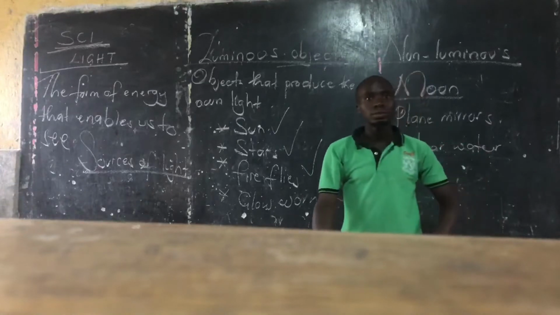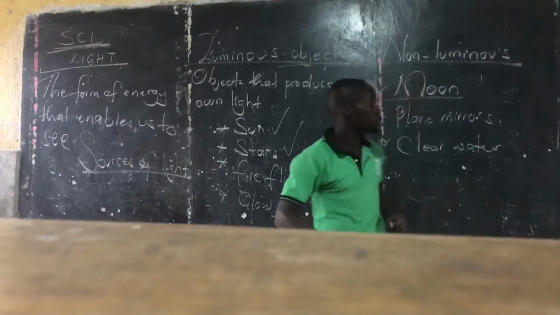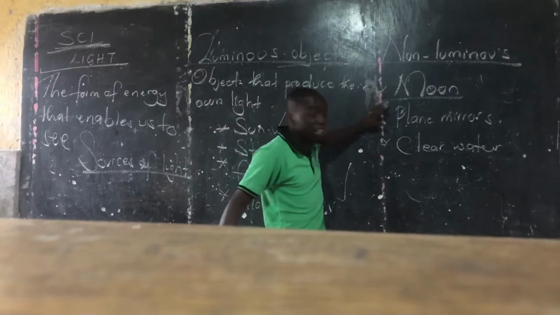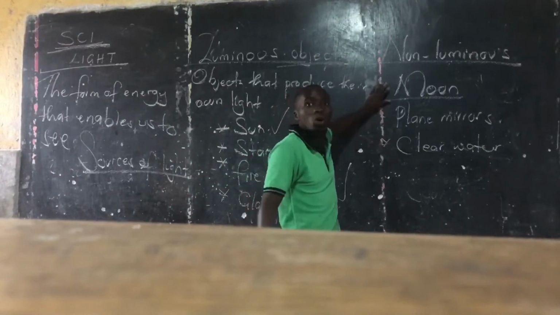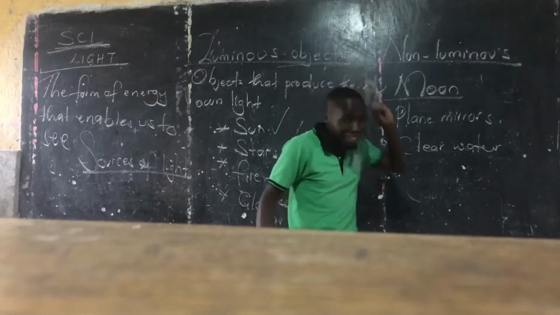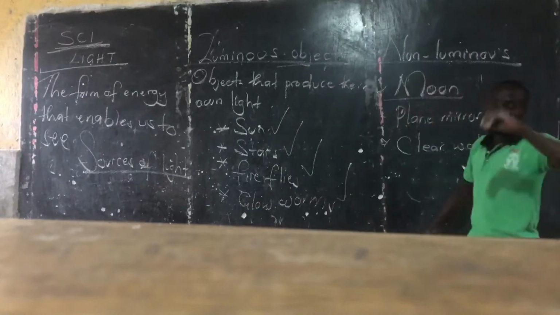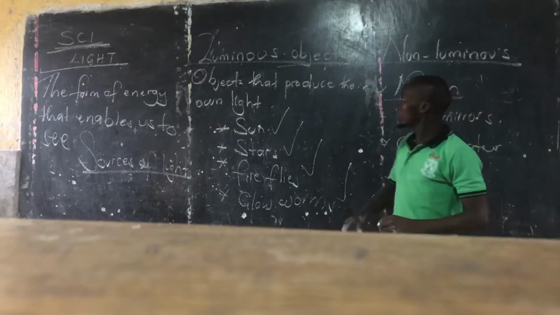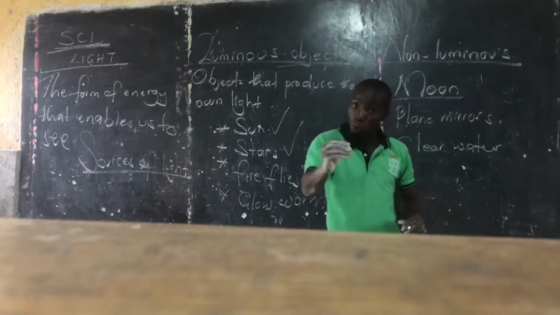Try it. Even clear water can be a source of light. So these are non-luminous objects. We have the moon, the plane mirrors, clear water. Are you getting me? So these ones are natural, they are non-luminous. So right there, sources of light: we have the natural sources and the artificial sources.